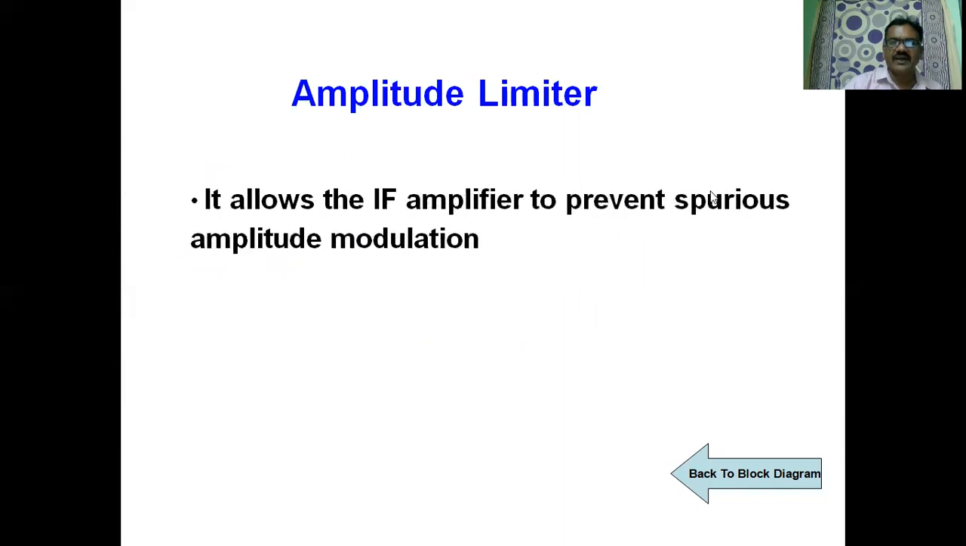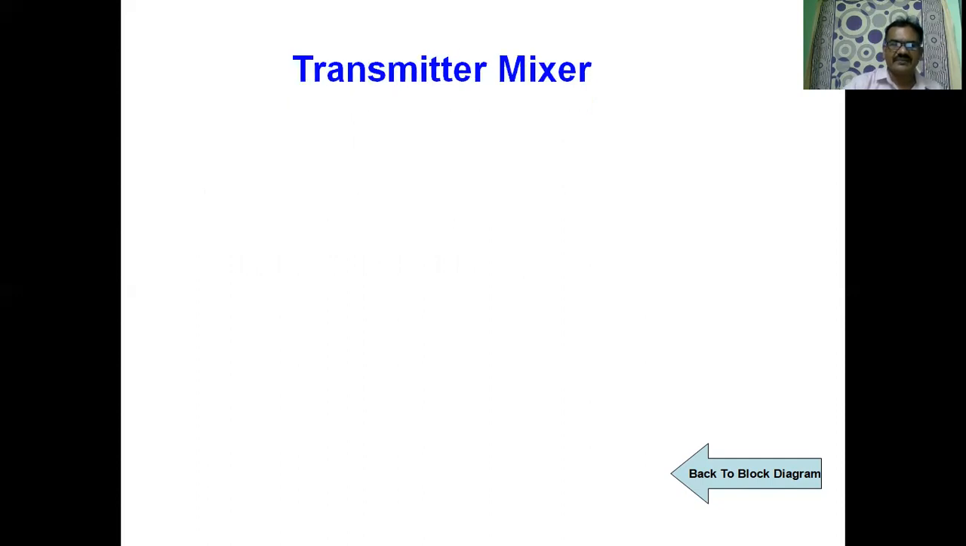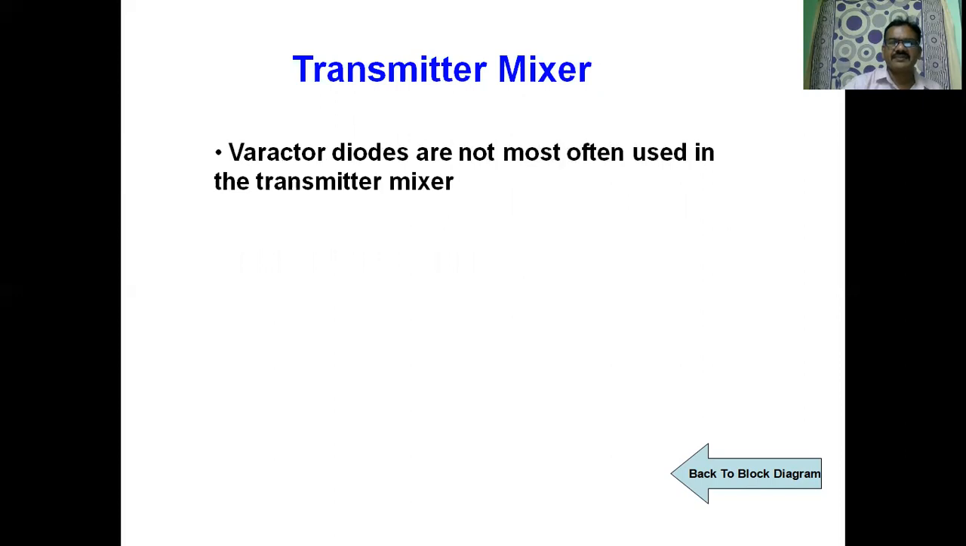Amplitude limiter: its function is to allow the IF amplifier to prevent spurious amplitude modulation. Spurious means any unnecessary noise added to the signal. That noise we call spurious amplitude products, which were added in the channel. Then it is applied to the transmit mixer.